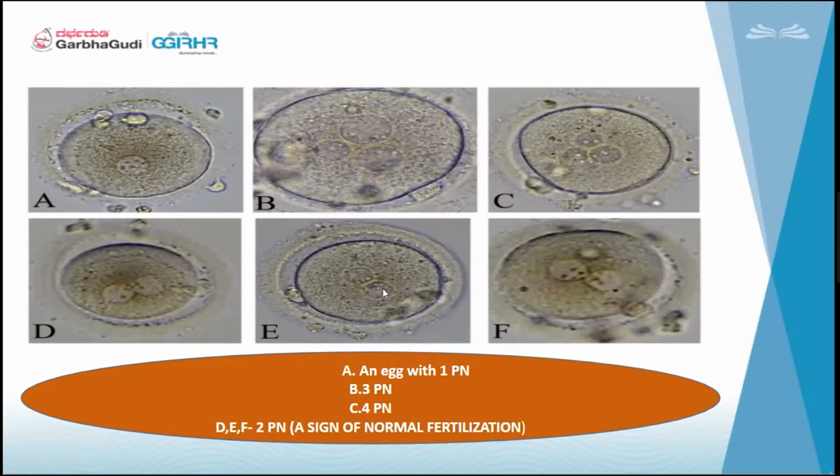Here, the PNs are very good, aligned equally. So D, E, F have 2 PN, a sign of normal fertilization. Generally we see this kind of fertilization, which is normal, with 2 PNs and alignment also okay. This one has 1 PN, and 3 and 4 are abnormal fertilizations.